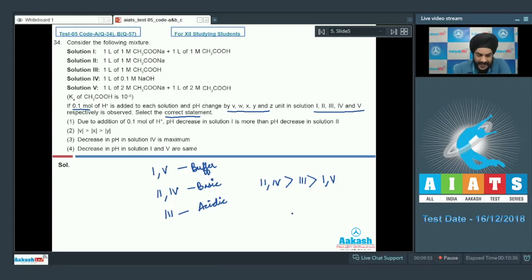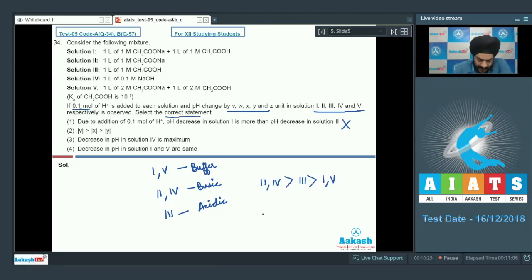Let us look at the options now. If the examiner is interested in that, we can talk about that also. So let us look at the first option now. Due to addition of 0.1 mole of H plus, pH decrease in solution 1 is more than the pH decrease in solution 2. Students, we can see that this statement is incorrect, as solution 1 is a buffer and solution 2 is a basic solution. So there will be a greater decrement in the pH of solution 2.